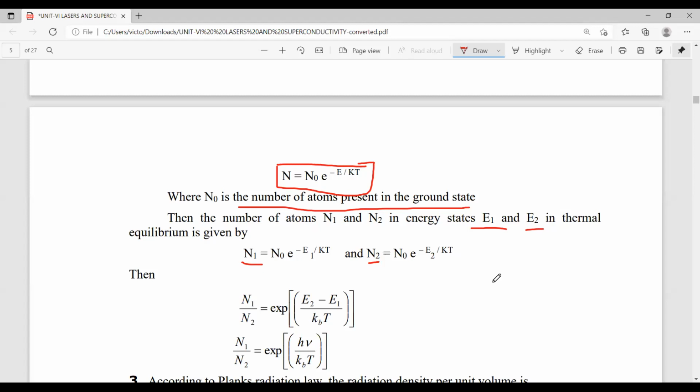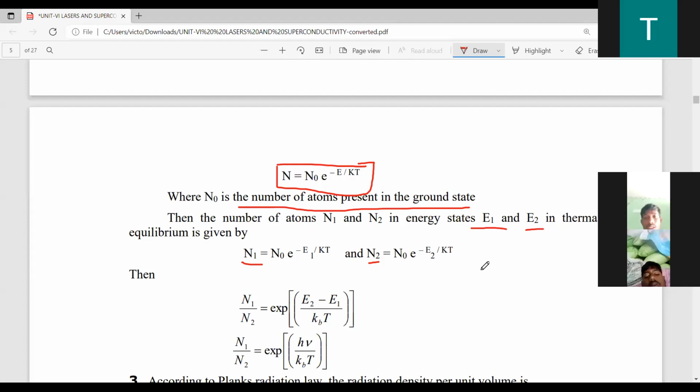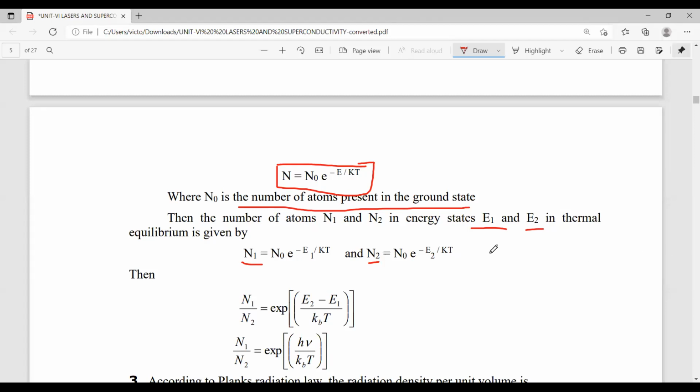In the same way, you can write the number of atoms present in any energy level. For example, if there is an energy level E7, then N7 is equal to N naught e power minus E7 by KT. Here N7 is the number of atoms present in the E7 energy level. In a similar way, we can express this with the help of this generalized expression.